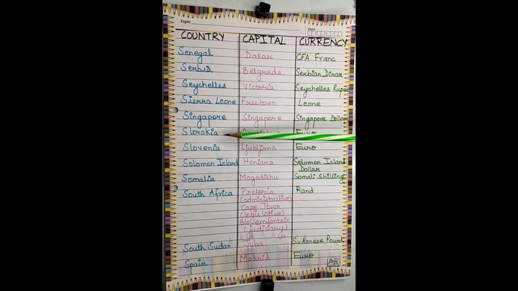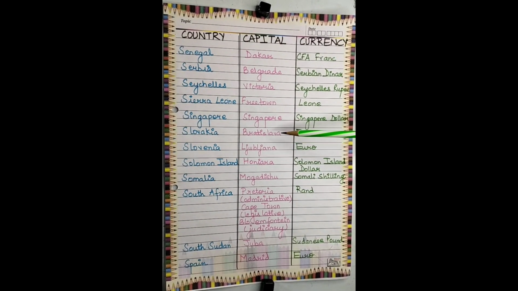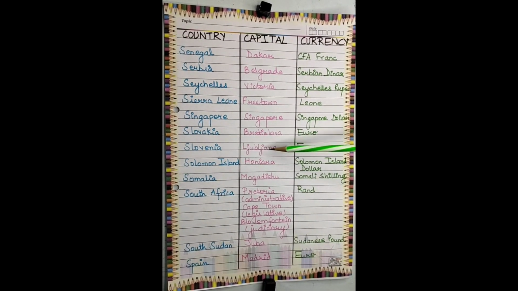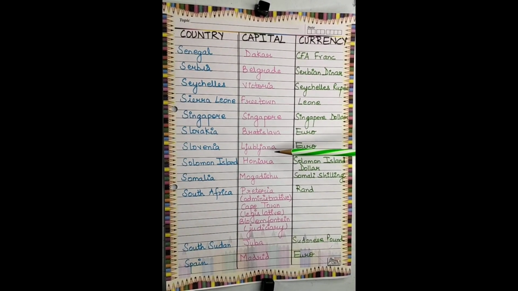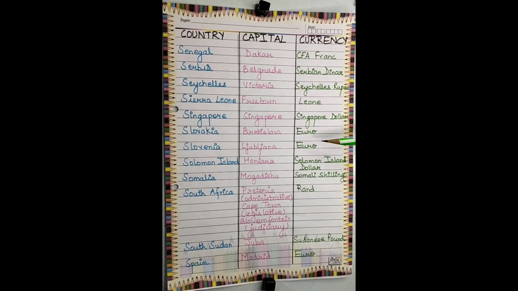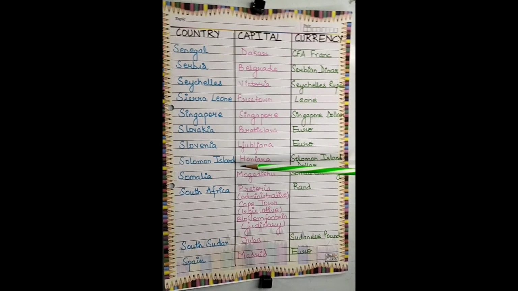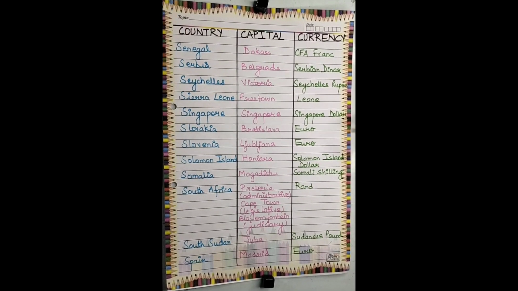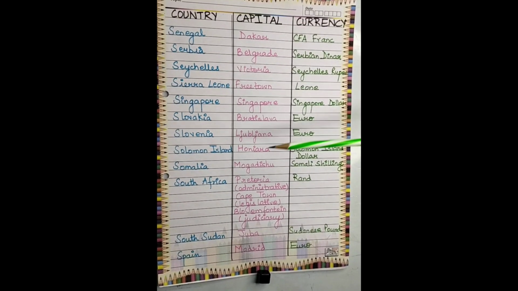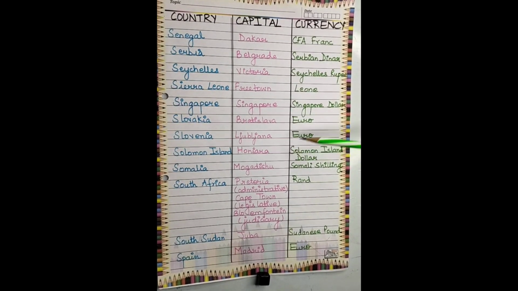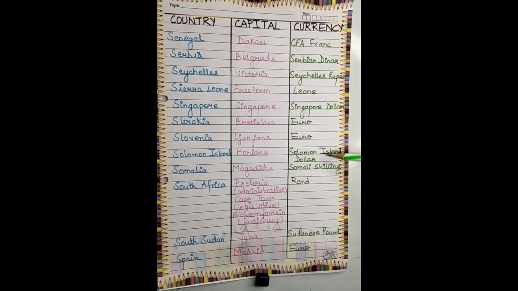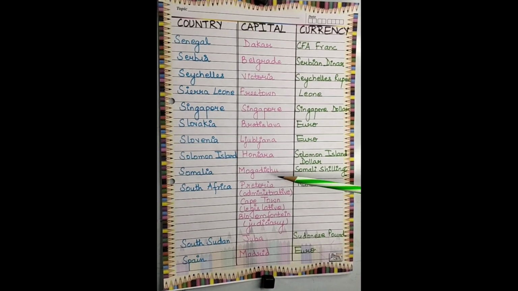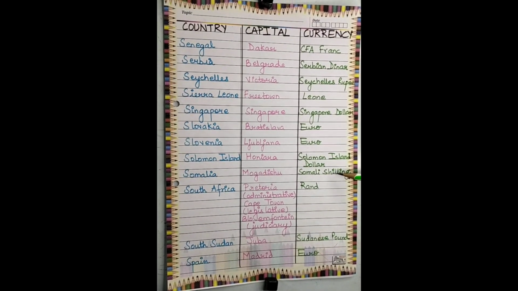Next is Slovakia. The capital is Bratislava. The currency is euro. Next is Slovenia. The capital is Ljubljana. The currency is euro. Next is Solomon Island. The capital is Honiara and the currency is Solomon Island dollar. Next is Somalia. The capital is Mogadishu and the currency is Somali shilling.